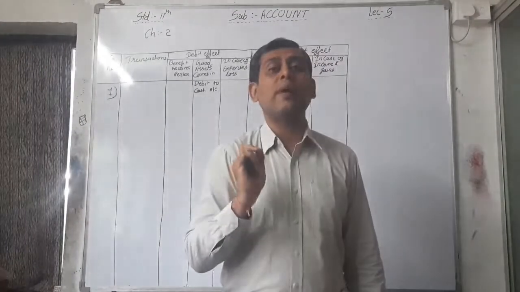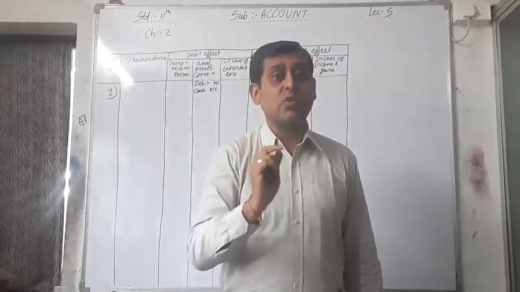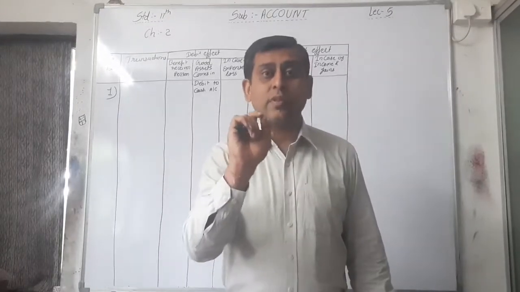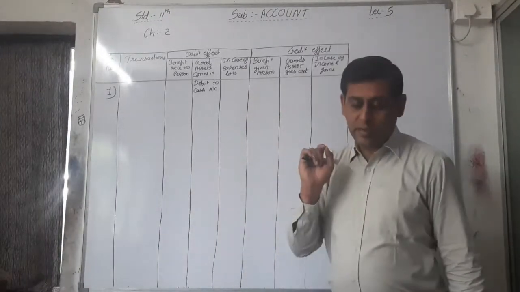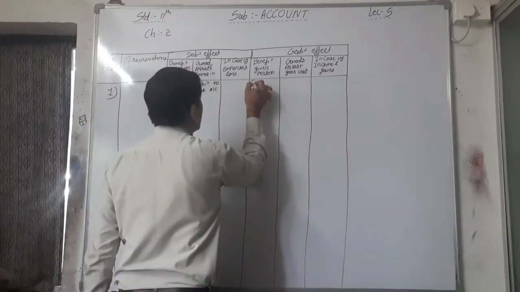And who is the benefit giver? Owner is the benefit giver. That's why the second account, that is capital, underline capital. That's why the capital account will be credited, benefit giver. That's why.